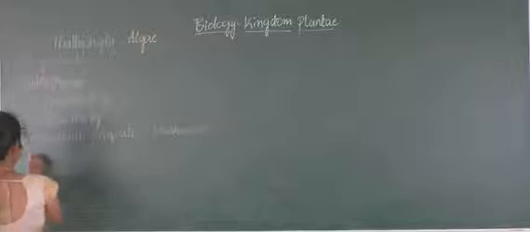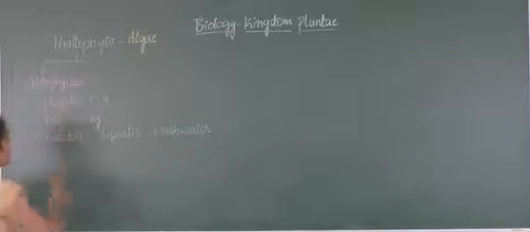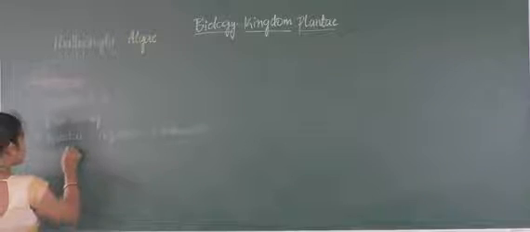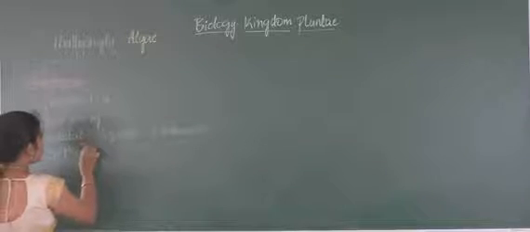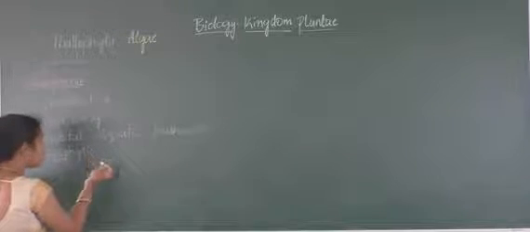The group of Chlorophycean members will be either epiphytic. Epi means on, and phyta means plant.